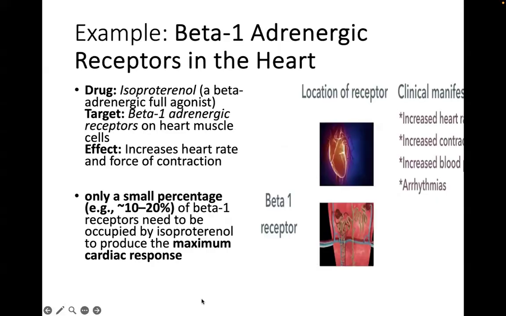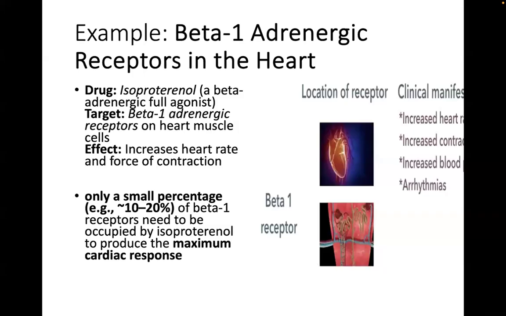So let me cite an example of all of these. Isoproterenol is a beta-adrenergic full agonist. So it's an agonist that is characterized by high efficacy at the beta 1 receptors in the heart. If you look at the slide, these will be the effects seen in the heart. It's a cardiac stimulant.